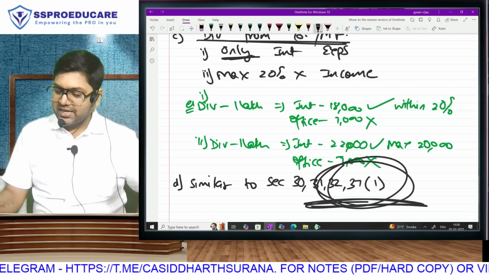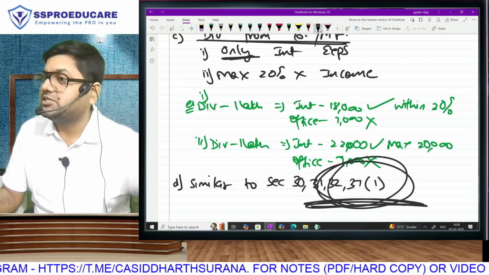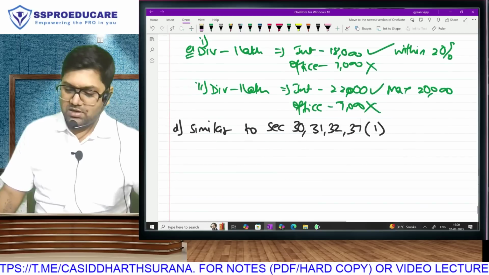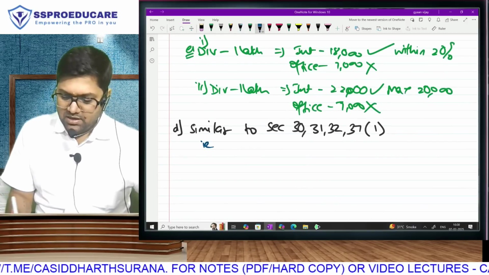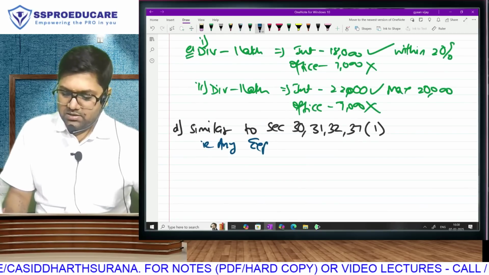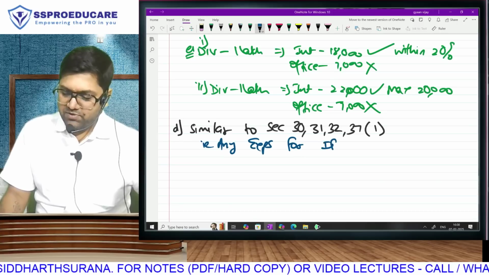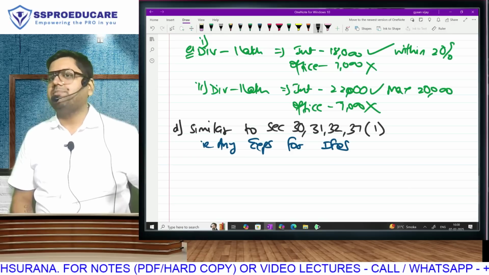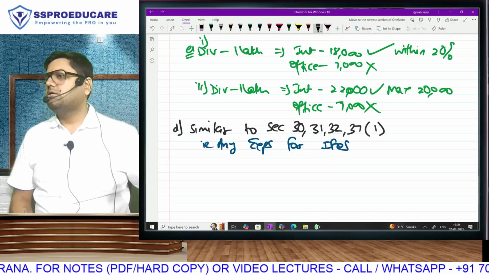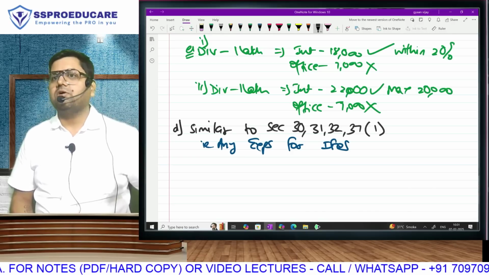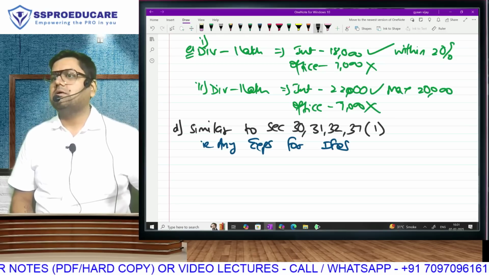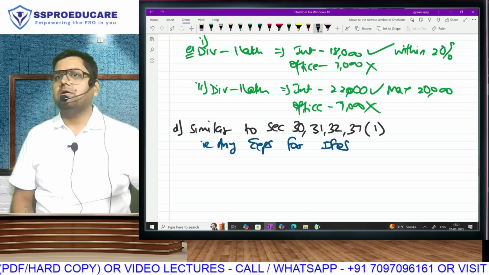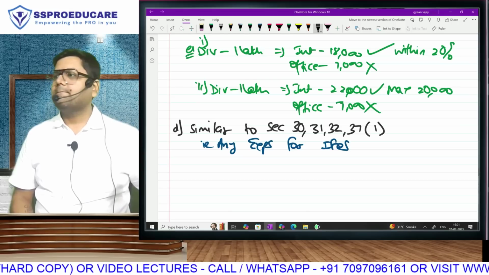Just like this section says, any expense incurred for earning PGBP, now we say any expense incurred for IFOS. What does this statement mean? Any expense that you incur for IFOS will be allowed as a deduction. Expense incurred for the purpose of earning your IFOS will be allowed as a deduction. Is that clear, everyone?